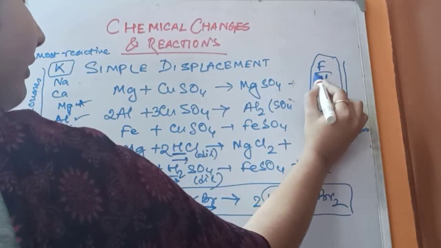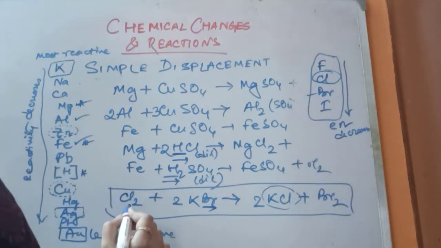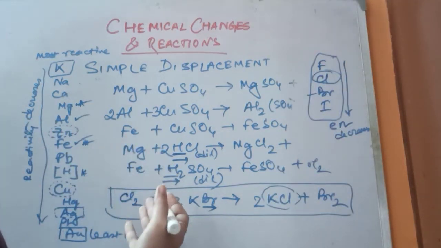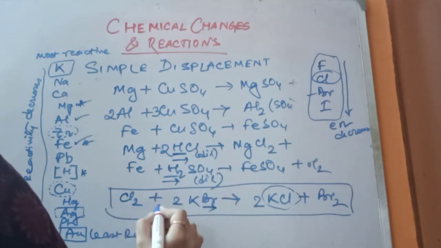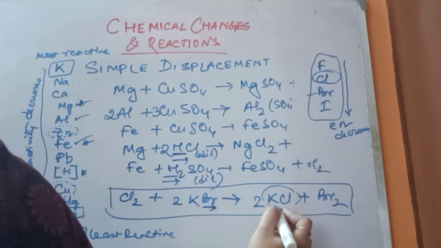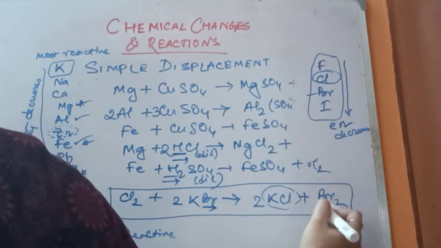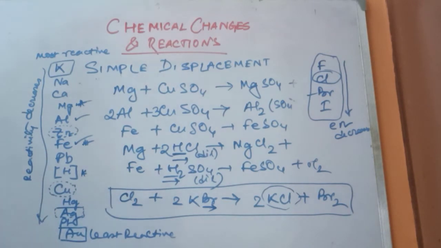So chlorine will be more electronegative than bromine. Since chlorine is a non-metal and it is more electronegative than bromine, it will displace bromine from its salt and form a new salt with the cation, and bromine will be obtained separately. So these are all about displacement reactions.